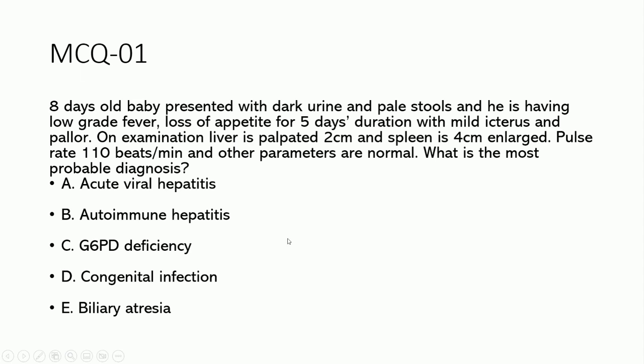G6PD deficiency, we know it will cause indirect bilirubinemia. It won't cause dark urine or pale stool. That can't happen. For dark urine and pale stool, there should be obstruction in the biliary system. Due to that obstruction, it can lead to dark urine and pale stool.